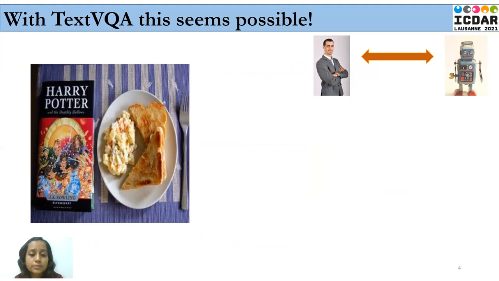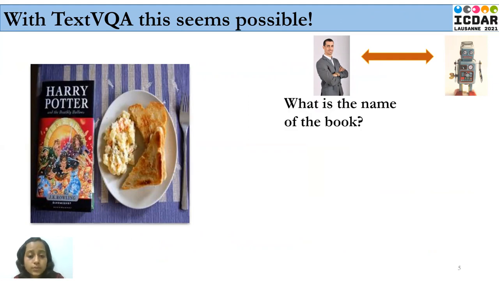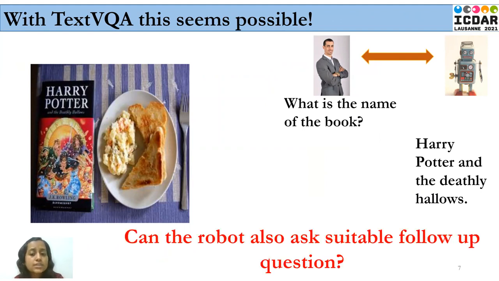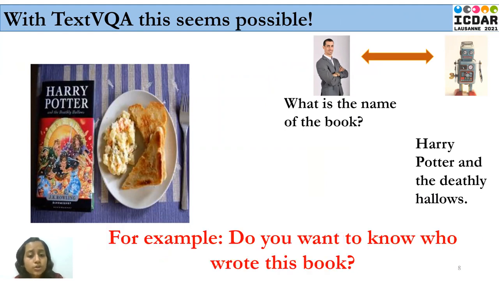Now let us look at an example of a possible conversation between human and robot in a text VQA kind of environment. The conversation could look something like, the man asks, "What is the name of the book?" The robot, after reading the text present in the image, can answer Harry Potter and the Deathly Hallows. After this, the conversation simply dies. Now, the challenge here is, can the robot also ask a follow-up question? It could be something like, do you want to know who wrote this book? The answer to this question is yes.